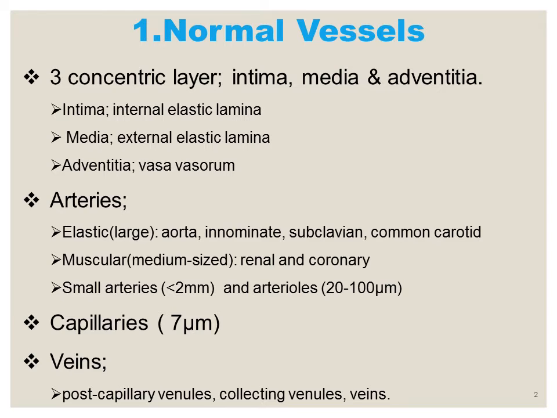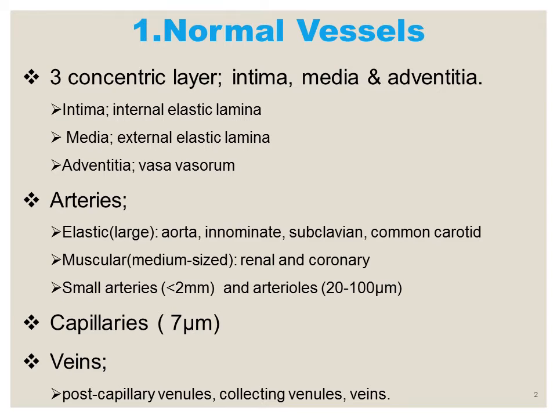So first of all, we will be discussing the normal anatomy, the structure of the vessel wall. The normal vessels have three concentric layers: the tunica intima, the tunica media, and the tunica adventitia. The tunica intima is the innermost layer of the vessel wall, and it is composed of endothelial cells that rest on the basement membrane.